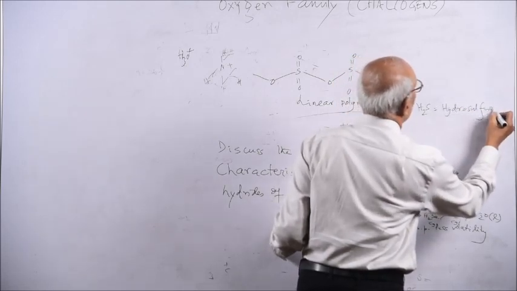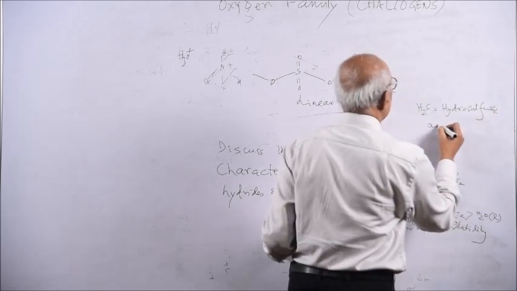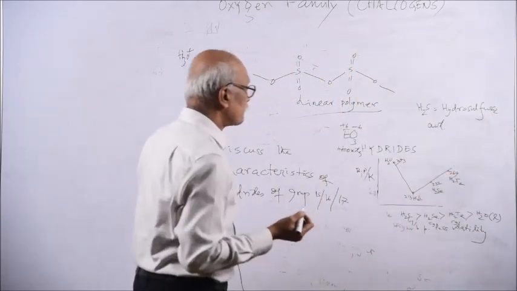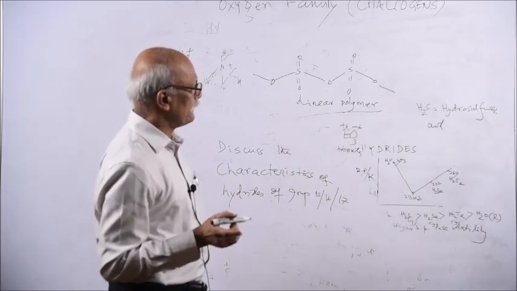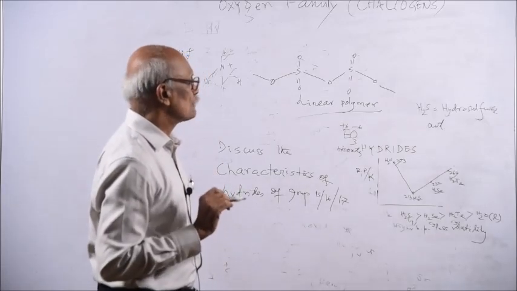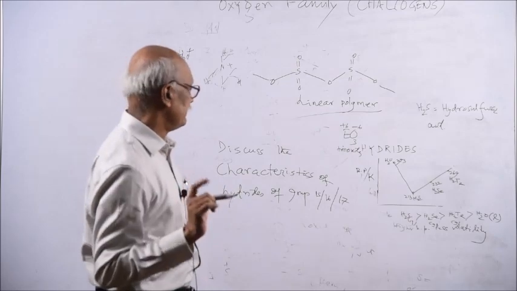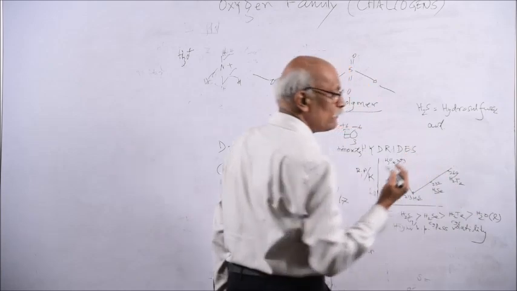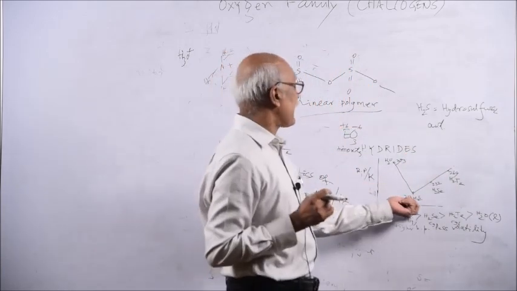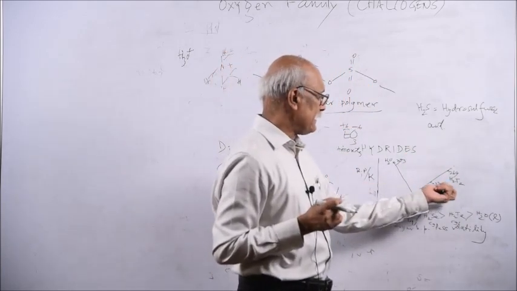Remember, hydrogen sulfide is called hydrosulfuric acid. Simply sulfuric acid is H2SO4, but that is an oxy acid, but this is a hydra acid, so it is called hydrosulfuric acid. So hydrosulfuric acid, hydroselenic acid, hydrotelluric acid, or you can call it hydrogen sulfide, hydrogen selenide, hydrogen telluride.